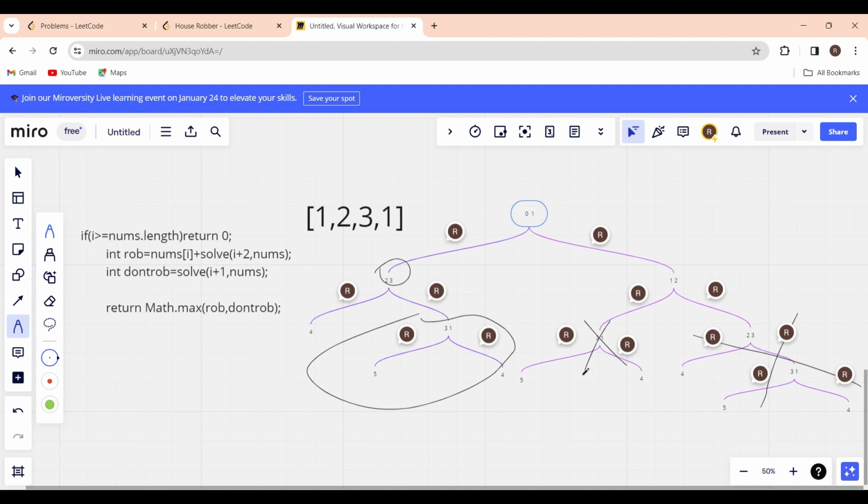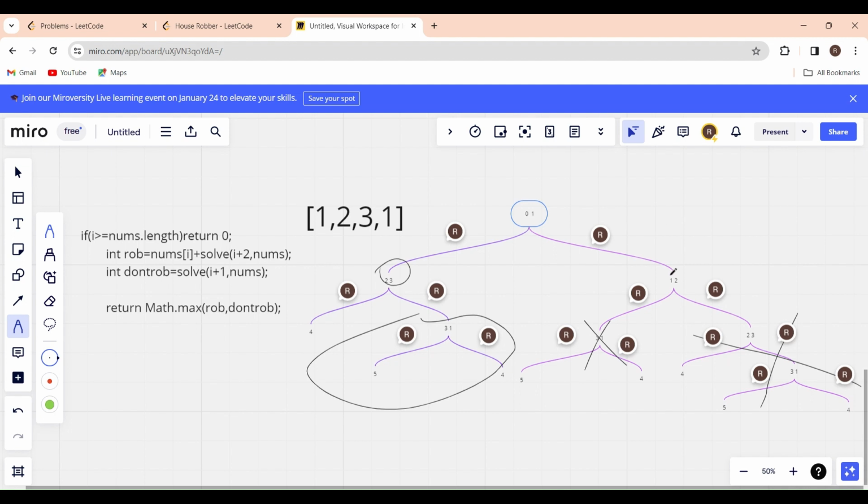Okay. So if you observe here, we have decreased so much of time complexity, right? By not calculating this subtree, we have decreased so much of time complexity. It was 2 to the power of 100, but it is now just going through all the values of the array, that's it. So it will be big O of n. From exponential time complexity, we have reduced the time complexity to big O of n. Okay, this is the dynamic programming approach we need to follow here.